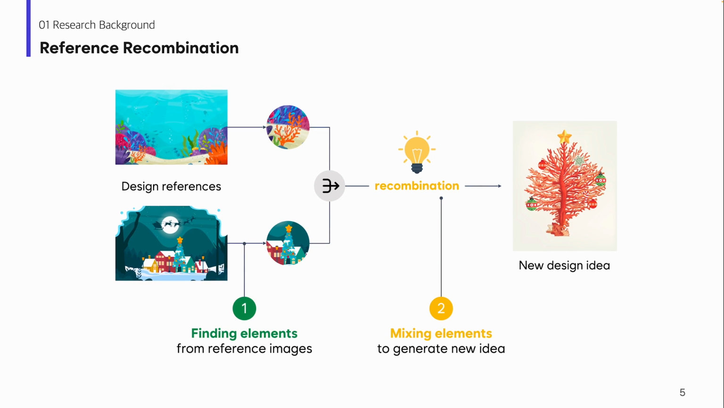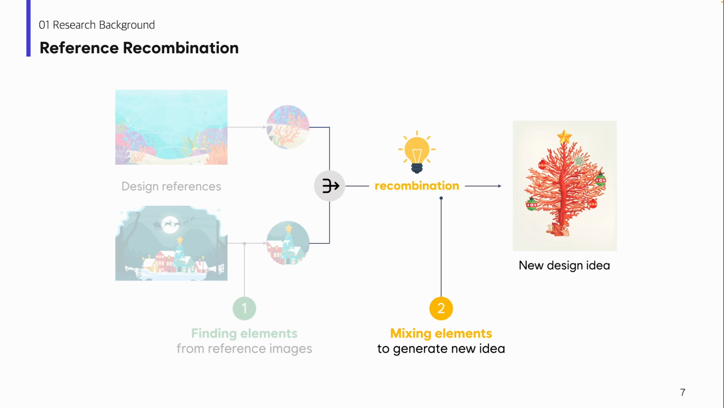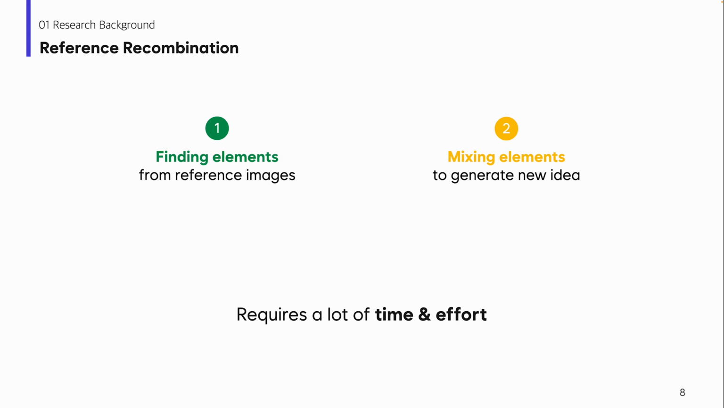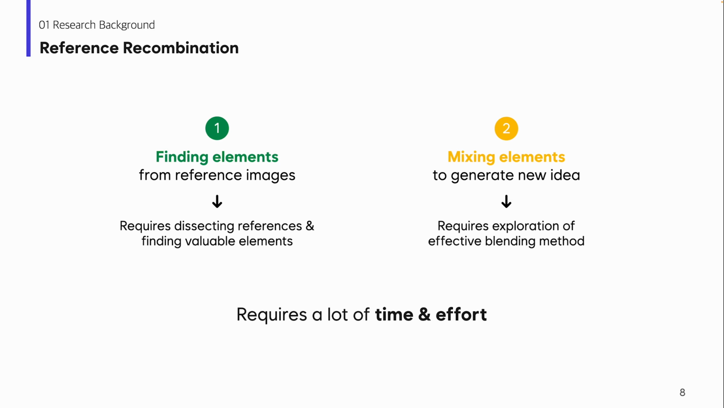So two steps are involved here, which is finding the parts that are worth mixing and mixing those elements in a novel way. However, this process often takes a lot of time and effort. To find the elements, designers should look into each reference image to find something valuable. Also, there can be many different ways of mixing them, so they have to explore and choose the best one, which often requires them to draw multiple sketches.